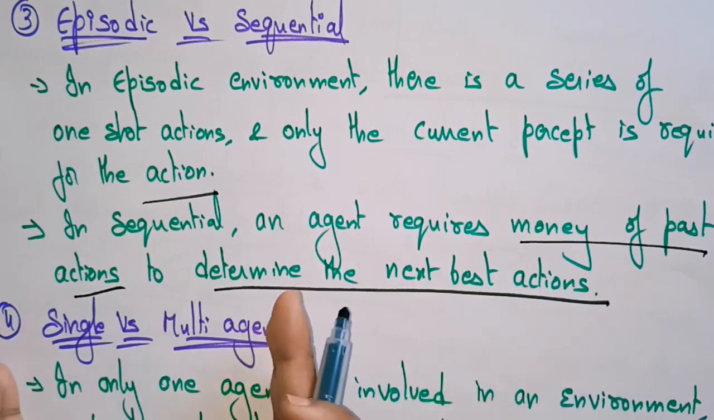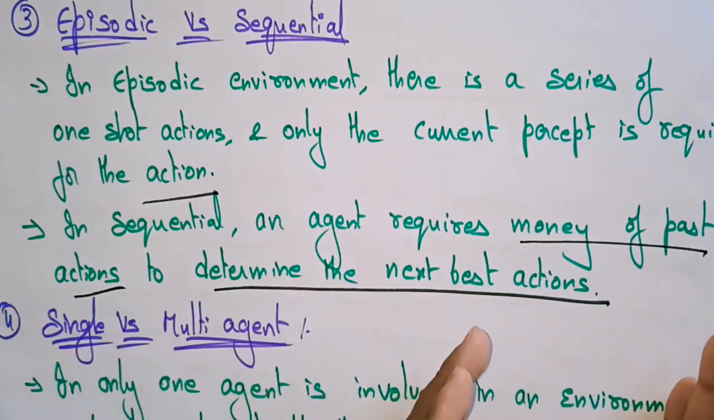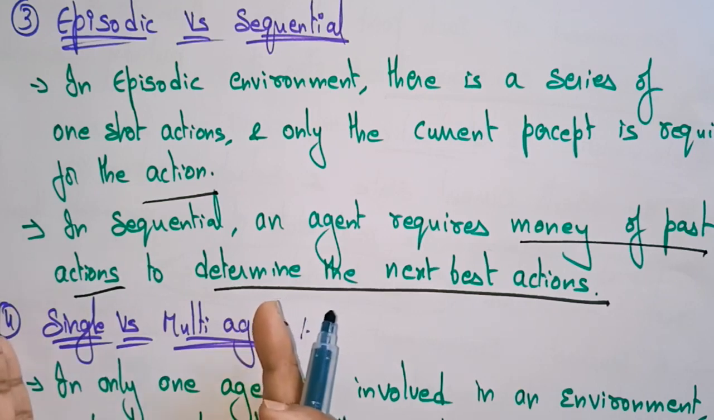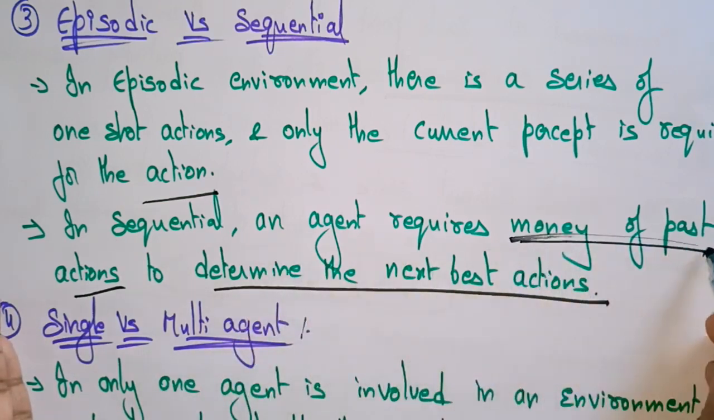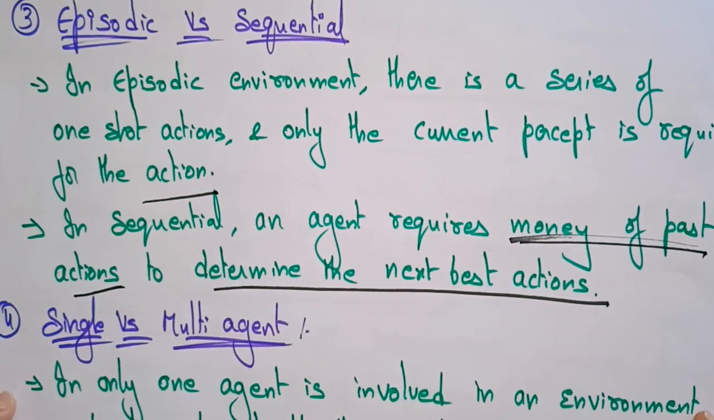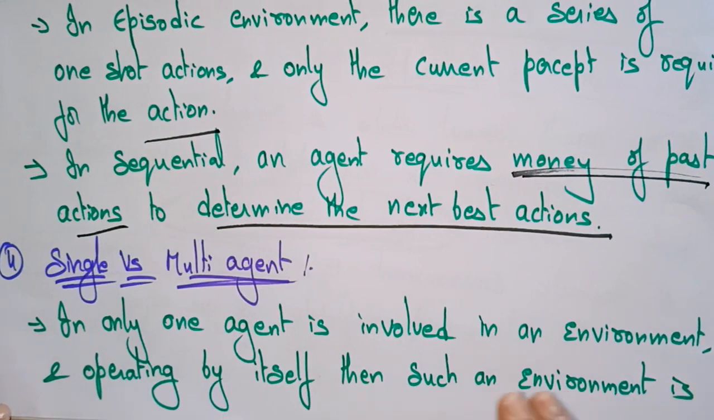Once one part is completed, it takes the next part. When it completes the first part, the agent requires the past actions, whatever actions it has completed, and only when that is fully done does it go to the next best action. That is sequential. Episodic means a series of one-shot actions, and only the current percept is required for that action.